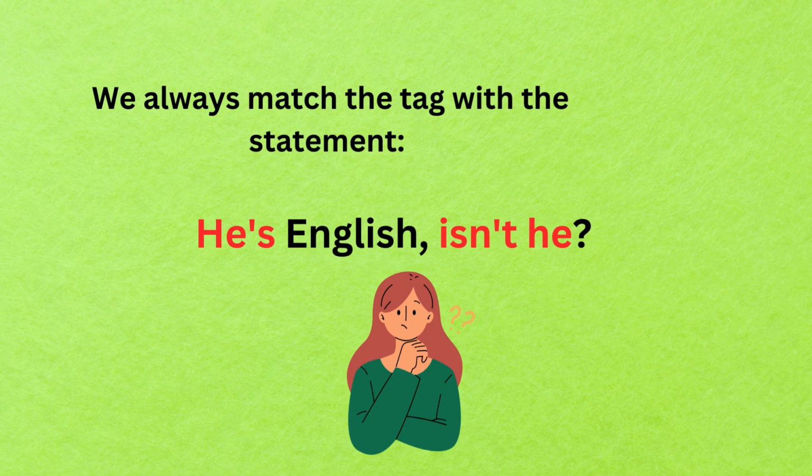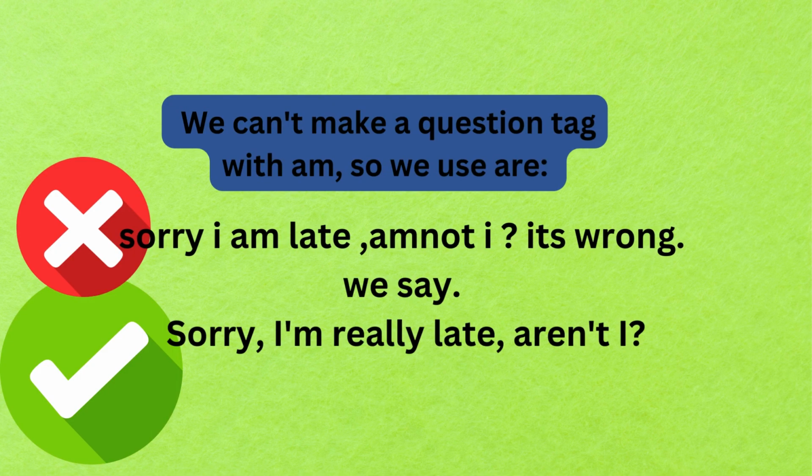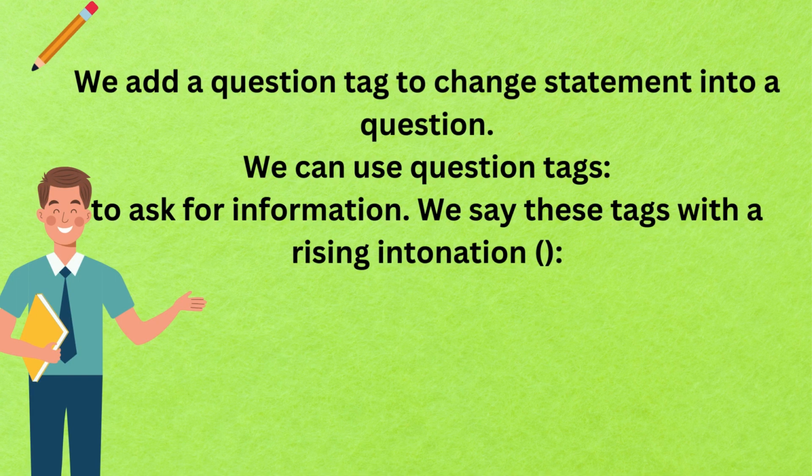We always match the tag with the statement. He's English, isn't he? We can't make a question tag with am, so we use are. Sorry, I am late, am not I? It's wrong. We say, sorry, I'm really late, aren't I? We add a question tag to change a statement into a question.